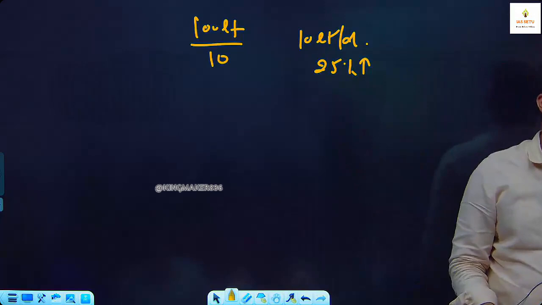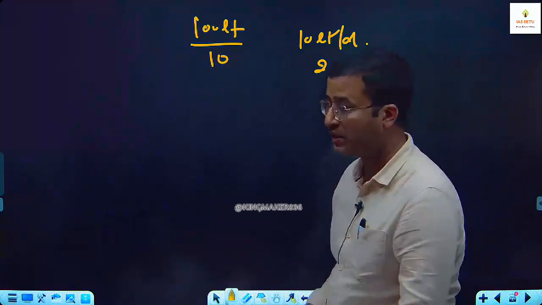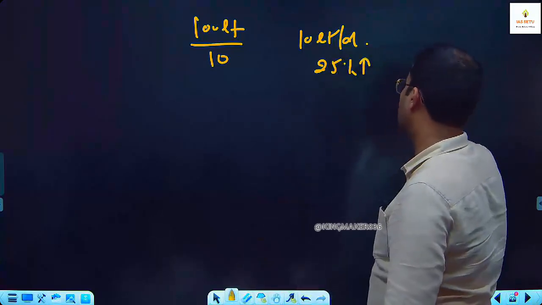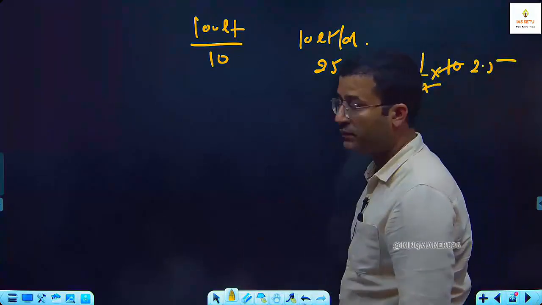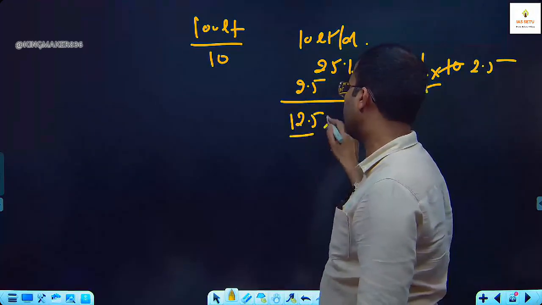What is 25% of 10? 1/4 into 10, so it is 2.5 liters extra. So here Arun is daily consuming 12.5 liters per day.